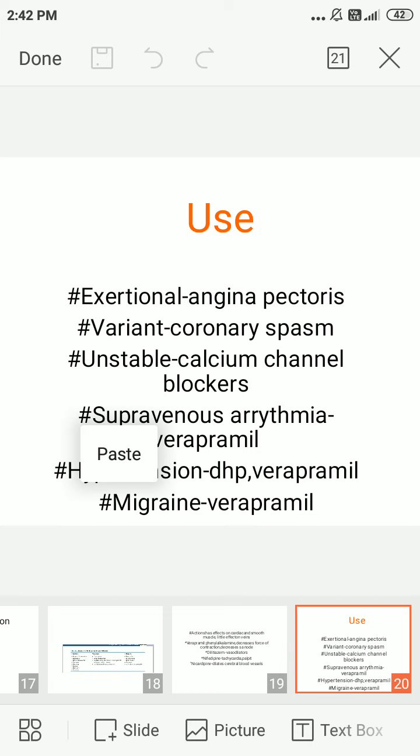The next one is hypertensive conditions. Verapamil is also used in hypertensive conditions, and calcium channel blockers are used in asthma, hyperlipidemia and renal conditions. The final one is migraine. In migraine, verapamil is commonly used, and it is also used in subarachnoid hemorrhage, and calcium channel blockers can also be used in preterm labor.